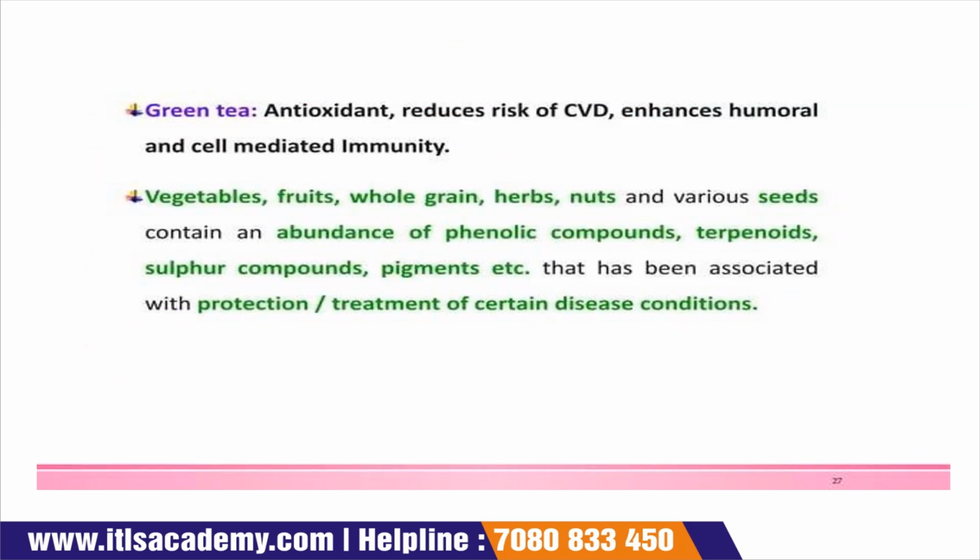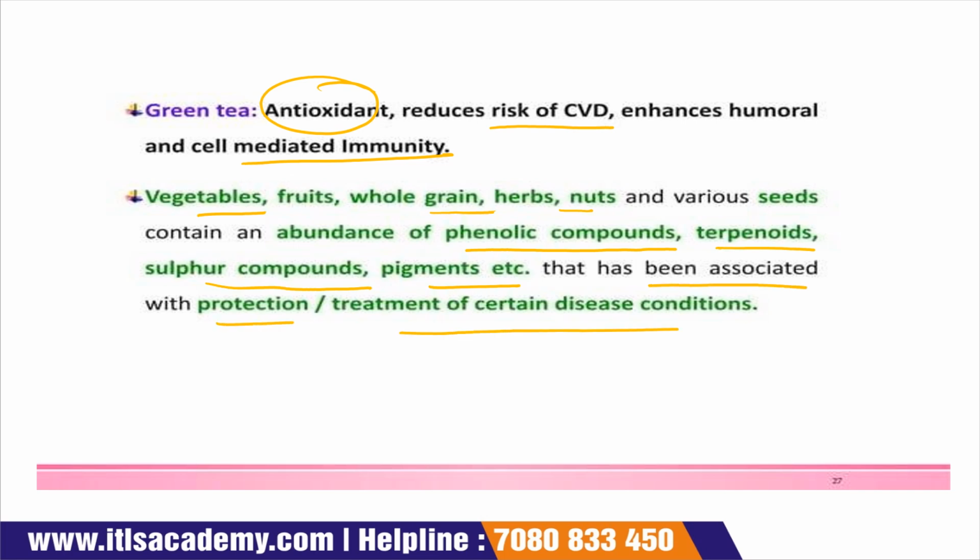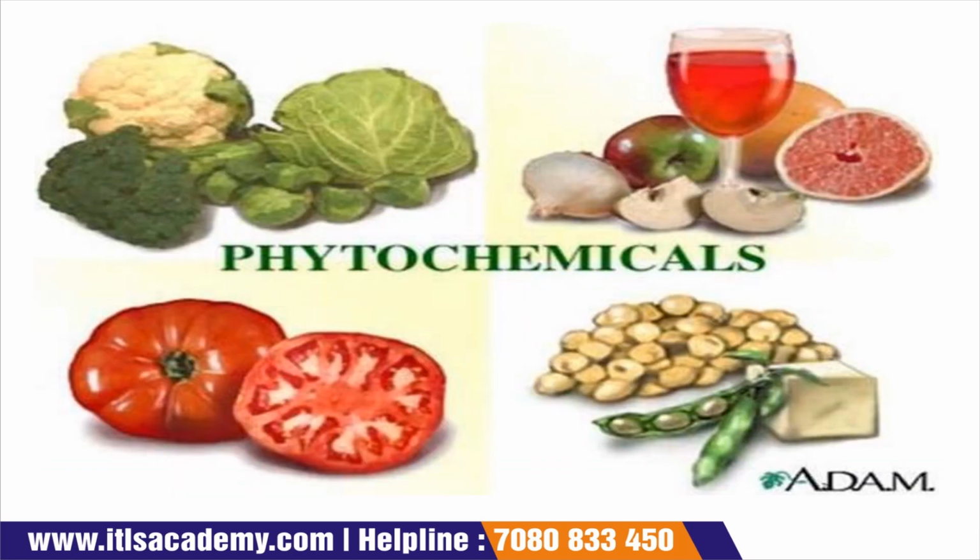Now the next one is green tea, which is used as an antioxidant, and it also reduces the risk of cardiovascular disease and enhances humoral and cell mediated immunity. Different fruits, vegetables, whole grains, herbs, nuts and various seeds also have phenolic compounds, terpenoids, and sulfur compound pigments that have been associated with the protection and treatment of certain types of disease.